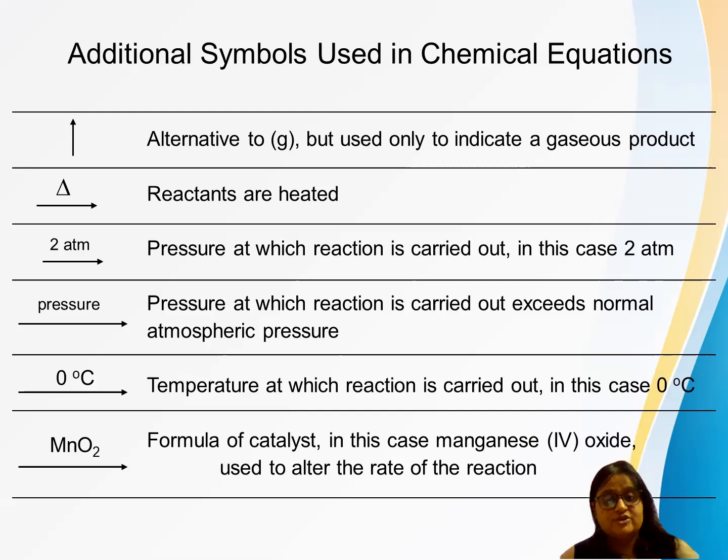It may slow down the reaction if required, or make the reaction fast. If the reaction is very slow and you want it fast, we use a catalyst. If the reaction is too fast and we can't tell what observation is happening, we can use a catalyst to slow it down. Different catalysts are used for different reactions, according to different requirements. So you will learn this in upcoming classes.